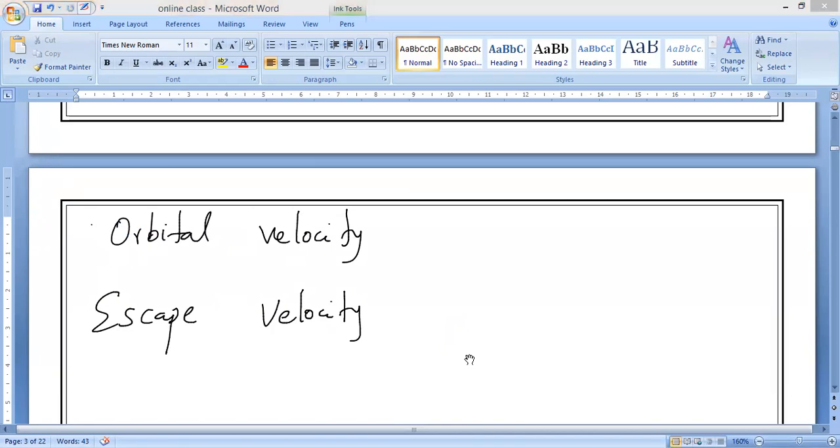Sir, V is equal to root of G into M, mass of the Earth, divided by R. That is the velocity of a satellite orbiting, and it is applicable for anything, planets also. That is what we can modify. In the same way, I have taught the next expression for time period, the time taken, correct.